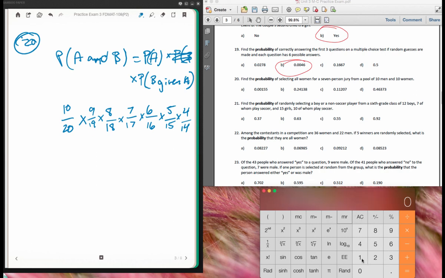So what I'm just going to do is go 10 times 9 times 8 times 7 times 6 times 5 times 4, and divide that by 20, divide that by 19, divide that by 18, divide that by 17, divide that by 16, divide that by 15, divide that by 14. So that's 0.00155. And there we go. A is the correct answer. And I'm done with part 2.